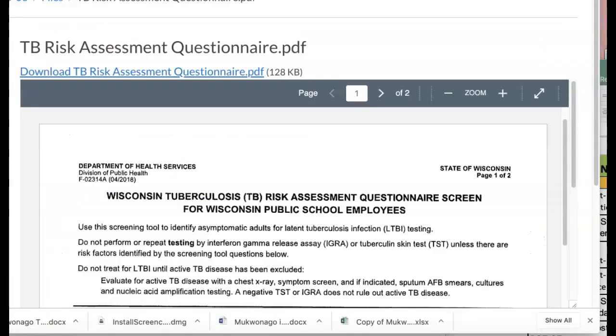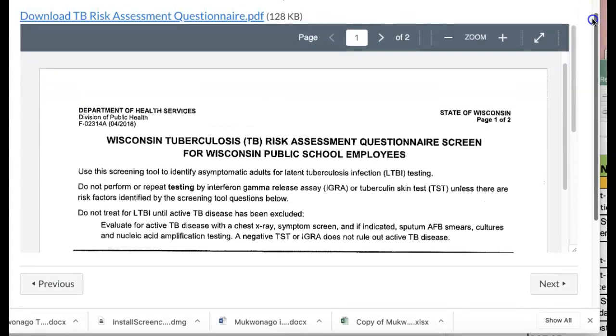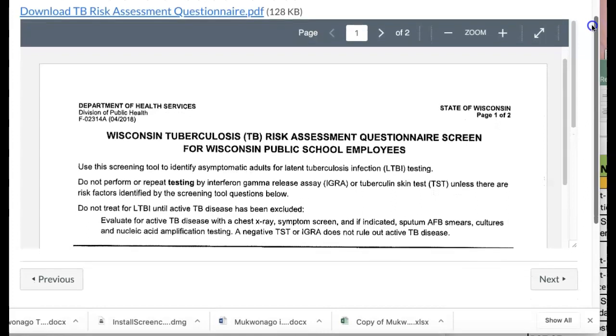Okay, there's a separate form that gives you some instructions about the TB risk assessment questionnaire, but I'm going to walk through it with you right now. So if you are at Mukwonago, as I keep saying, you need to complete this form. You do not need to get a TB test right now. This is a screening tool to see if you may need to get a TB test. And this needs to be printed, signed, and submitted to Alice Schwartz.